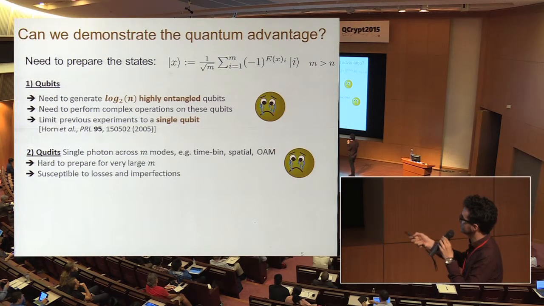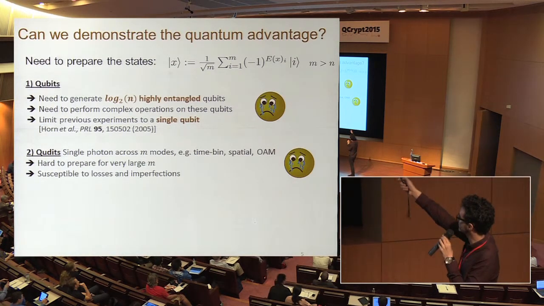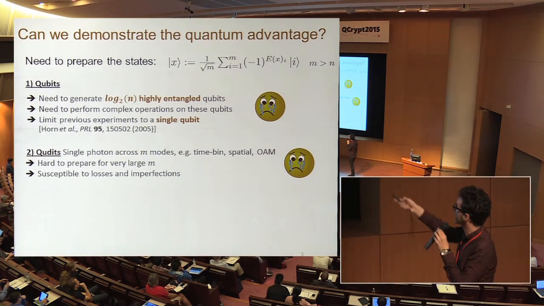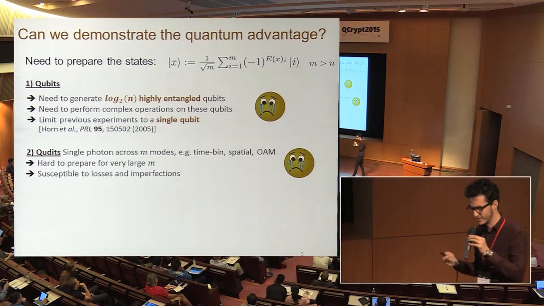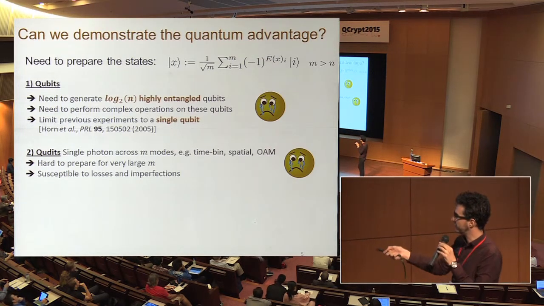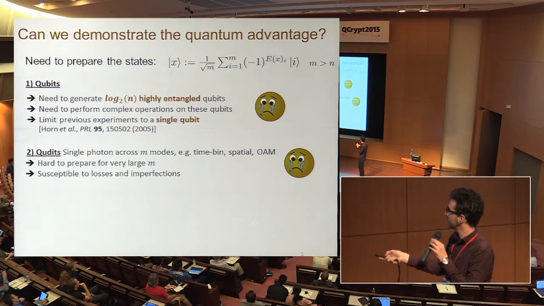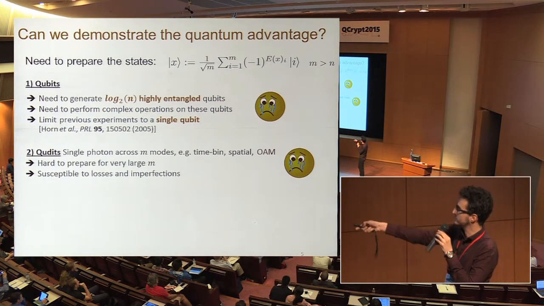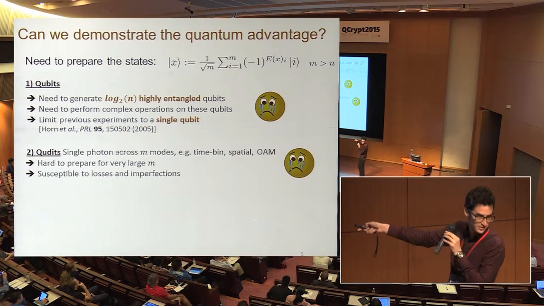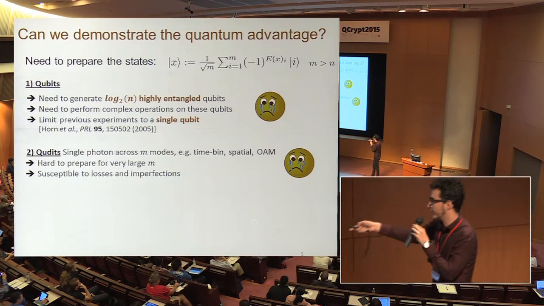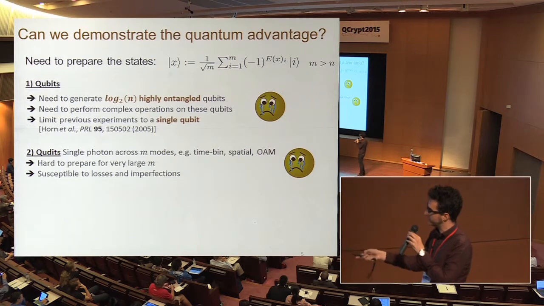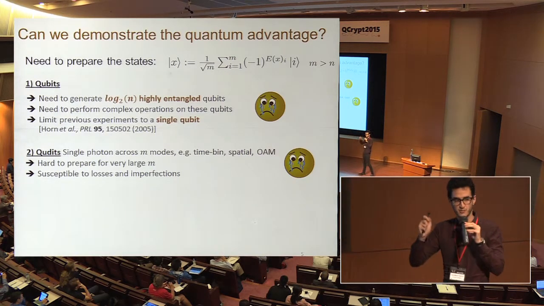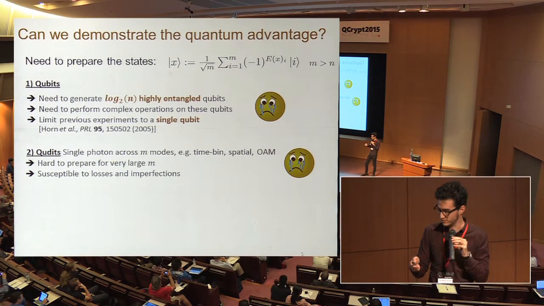Alternatively, what we could do is say, well, let's use qudits, systems of exactly dimension m, like I'm showing here. This gets better, but nevertheless, it's very hard to prepare states for large m. For instance, we could use a single photon across m modes, and they can be any type of modes, but it's very hard to do this for large m, and they're very susceptible to losses and imperfections. So again, we're sad because we don't really have the technology to do this.